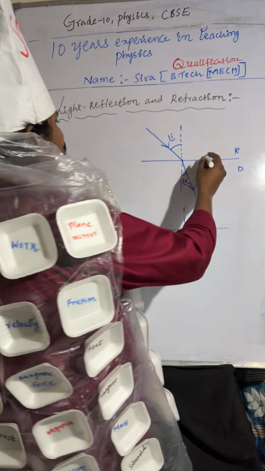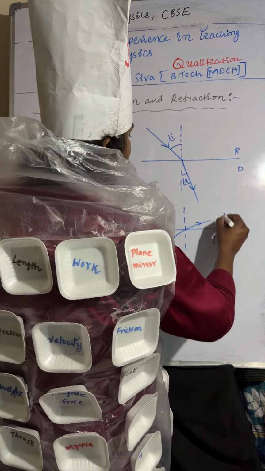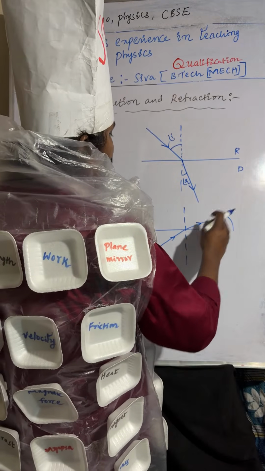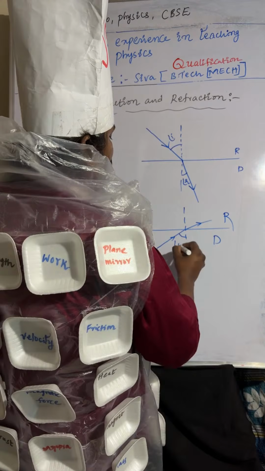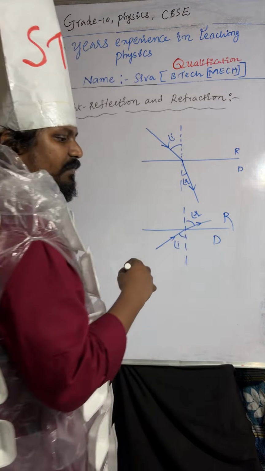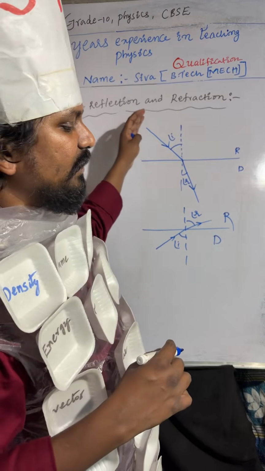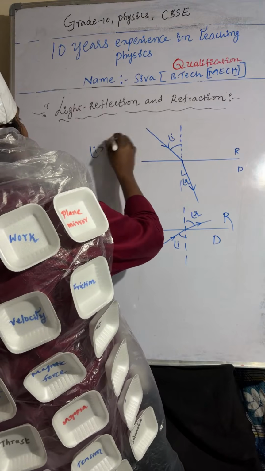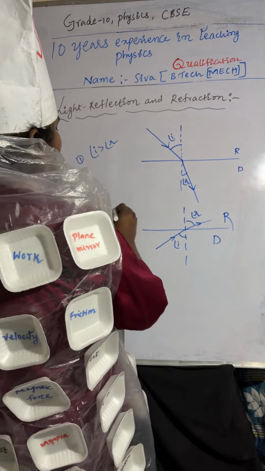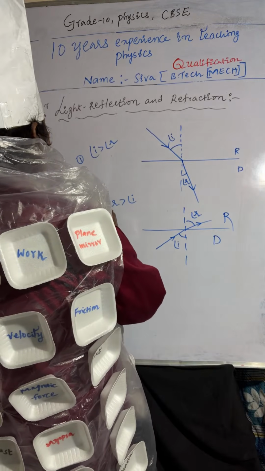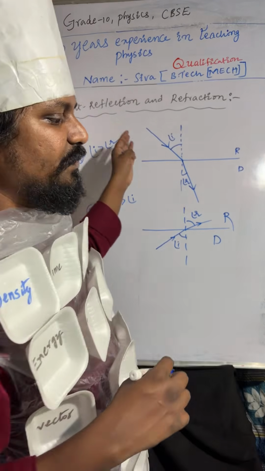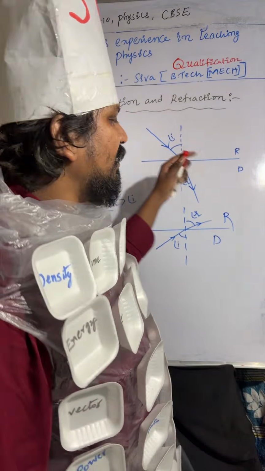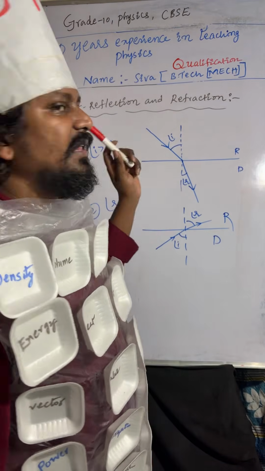Next one. This is the rarer medium, denser medium, and denser medium, rarer medium. If the light ray is passing from rarer to denser, it bends towards the normal line. If it is passing from denser to rarer, this is the angle of incidence and the angle of refraction. In the first case, angle of incidence is greater than the angle of refraction. And here, angle of refraction is greater than the angle of incidence. Understood?